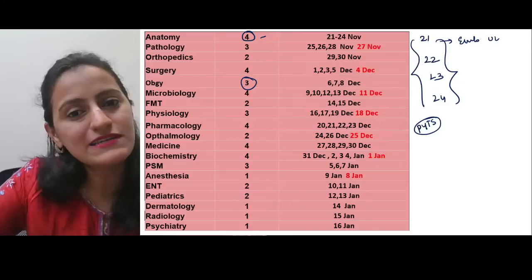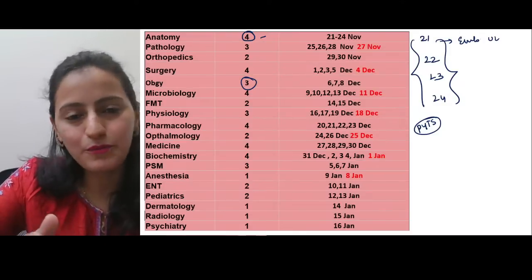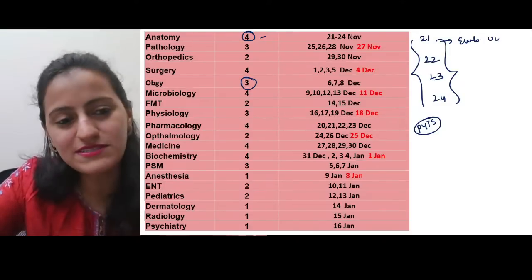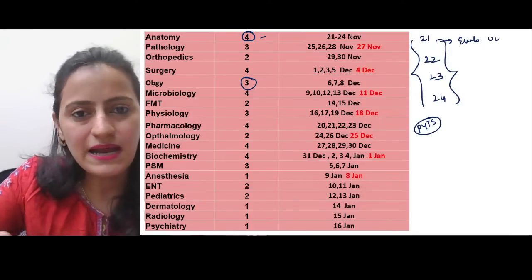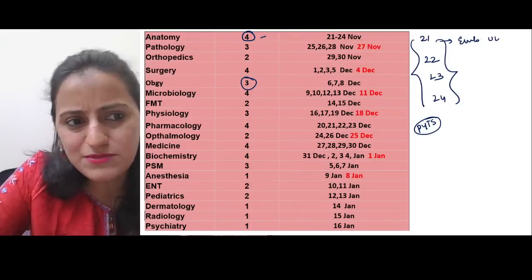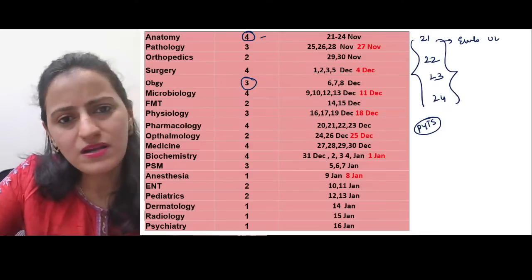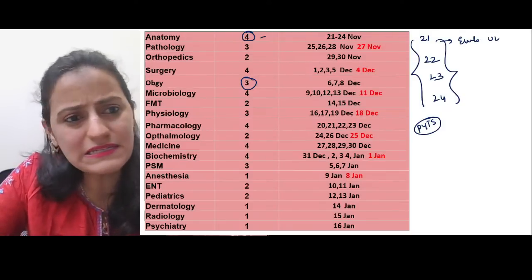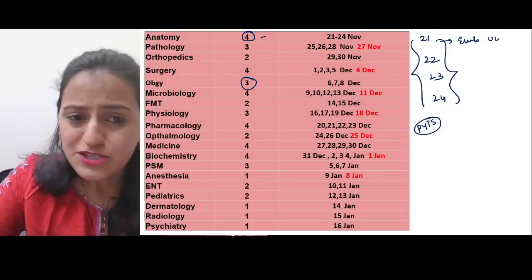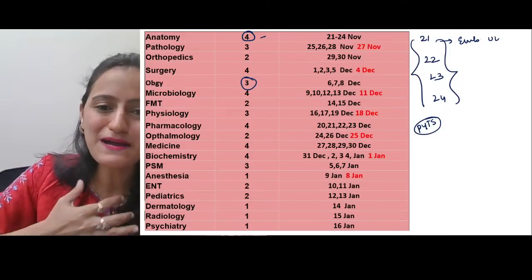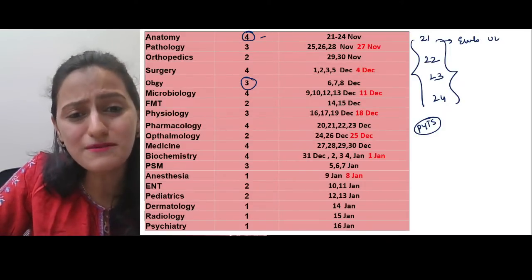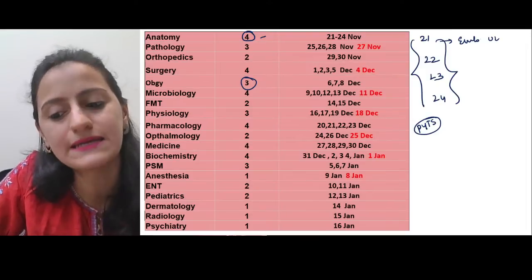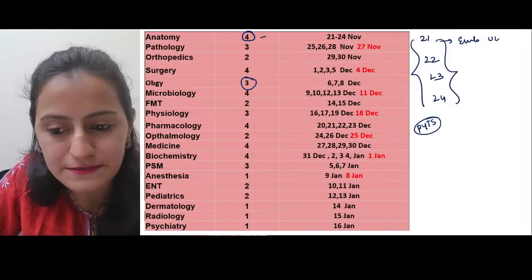And trust me, I've given NEET PG 2021 without studying anything, just for the sake of seeing how the exam is, and without doing all the 19 subjects, without doing any subject in detail. I got a score of 640 out of 800 and an all India rank of 600. So I can tell you that from my personal experience कि पूरे 19 subjects सब कुछ डिटेल में पढ़ने की जरूरत नहीं है. It's absolutely not required.